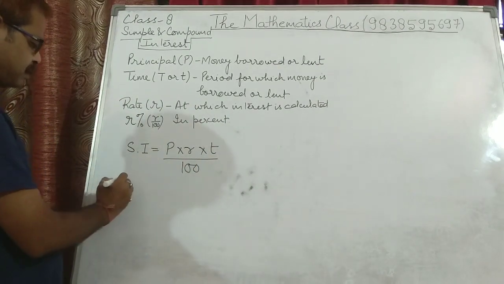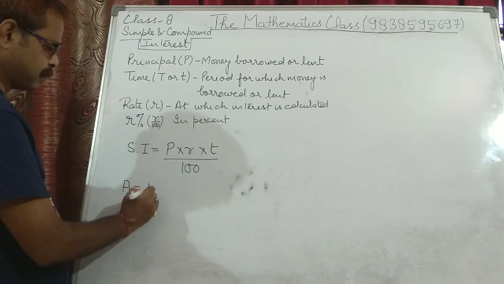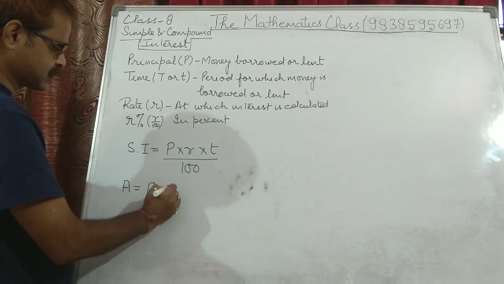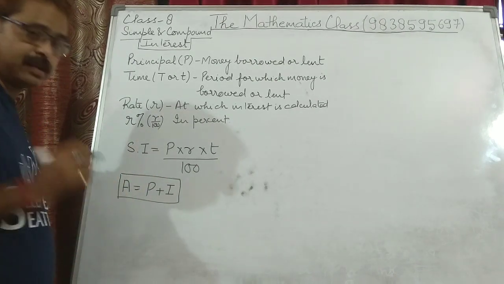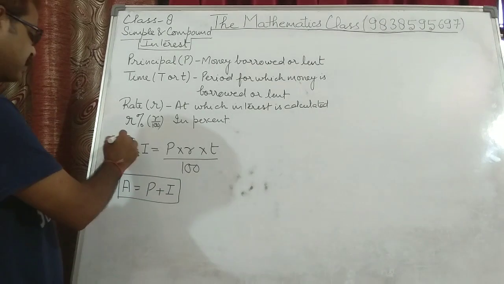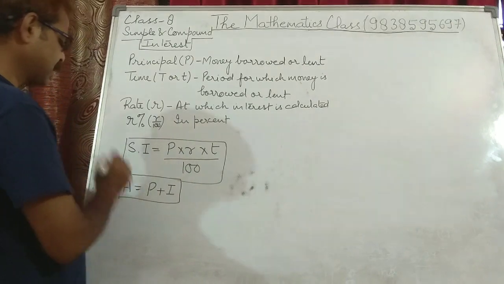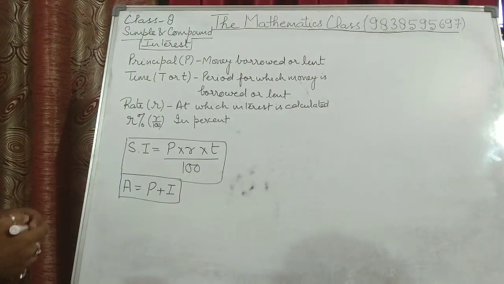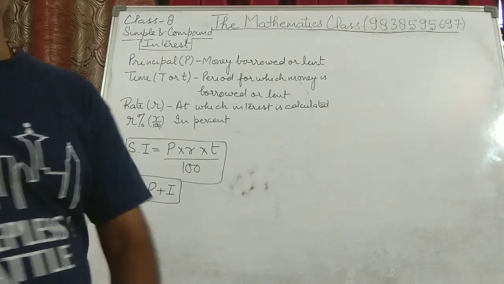And one more thing, suppose you need to calculate the amount. So amount is principal plus interest. What is the amount? The total amount that you are getting back along with the interest and principal is known as amount. So these are two formulae that you need to remember in order to do the questions of this